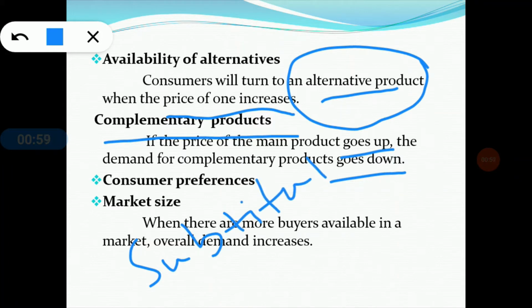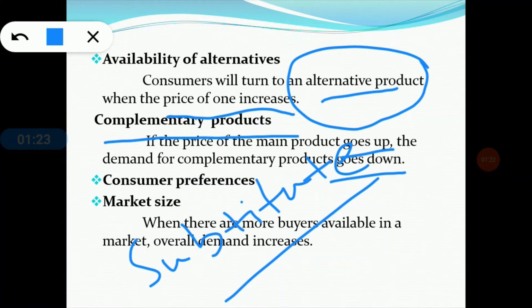Do you have any idea what a substitute product is? Substitute products or commodities are those which can be used in place of one another to satisfy a particular want of the consumer. Clear? Tea and coffee are an example of substitute commodities.